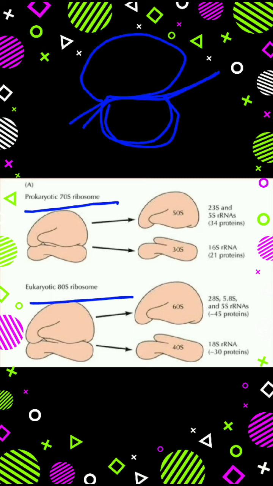And inside the eukaryotic cell, 60S is the larger subunit of 80S ribosome, and 40S is the smaller subunit of 80S ribosome.